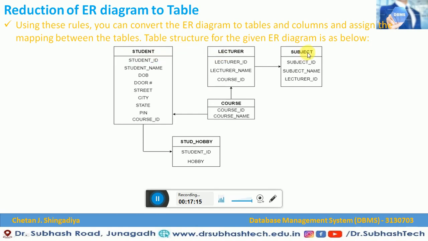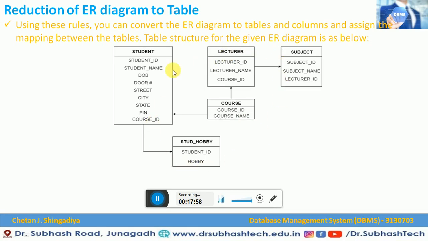We have identified the student entity, lecturer entity, subject entity and course entity. Then we identified the key attributes, then the composite attributes, and then the multi-valued attributes. After adding all these, we came to know that a derived attribute, one of the important parameters, cannot be considered for the table. So age is not available in any of the entities. This is how we convert this ER diagram to tables.